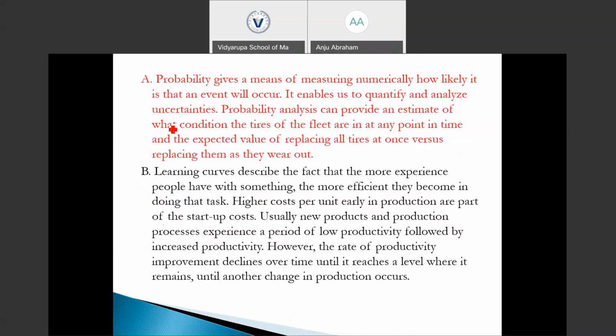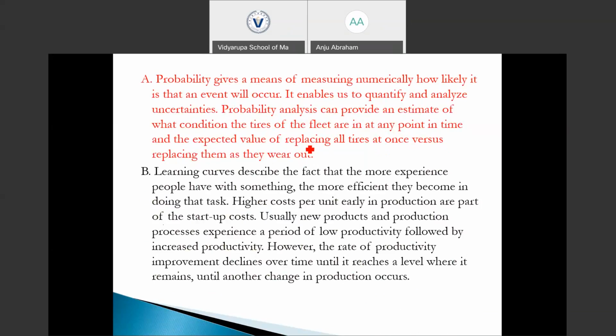Okay, let's have a look at the explanation. Probability gives a means of measuring numerically how likely it is that an event will occur. Likelihood of an occurrence of an event is measured using this probability. So it enables us to quantify and analyze uncertainties. So it can provide an estimate of what condition the tires of the fleet are at any point in time, and the expected value of replacing all tires at once versus replacing them as they wear out.